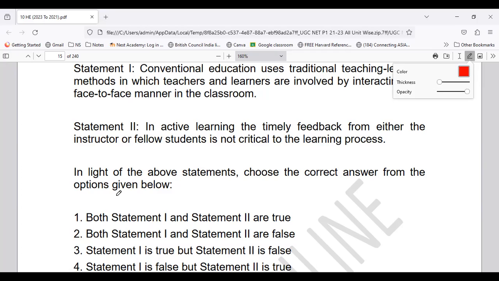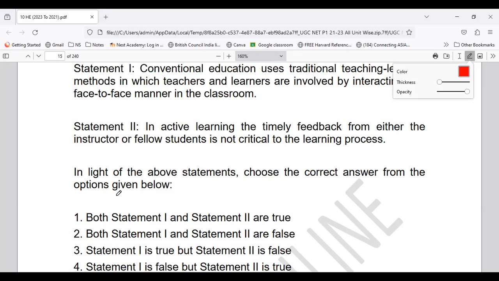Whether conventional education uses traditional teaching learning methods in which teachers and learners are involved by interacting face to face in the classroom. So here basically the question is straight away talking about conventional education. In statement 2, it is talking about in active learning, the timely feedback from either the instructor or the fellow students is not critical to the learning process. So which statement stands to be correct? Which statement stands to be false? So question number 3, everyone.